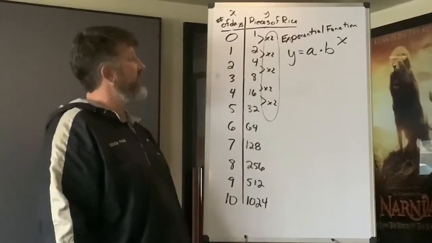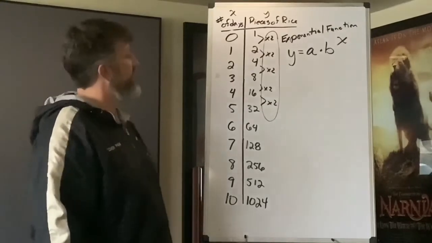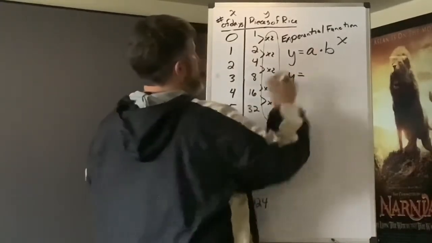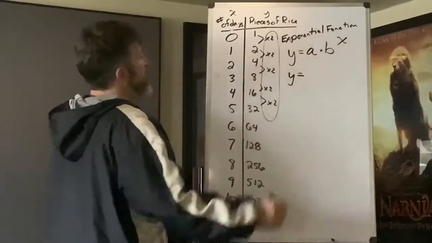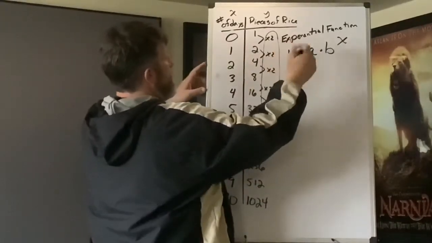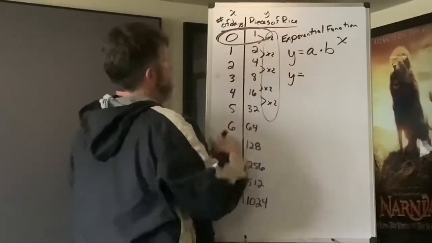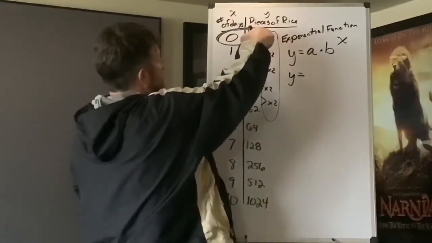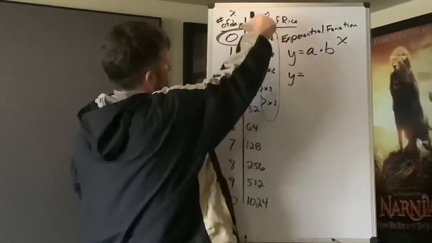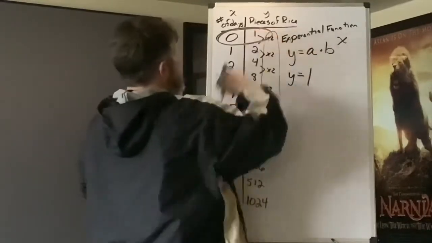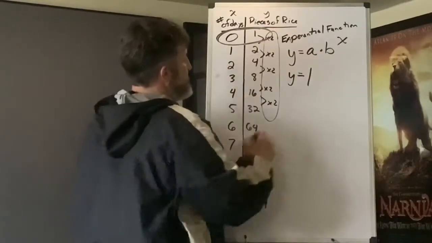Let's look at the features of this equation, okay? So we're going to start with y equals, okay, well, where do we get the a? Well, guess what? Just like when we were doing linear, the a comes right here. That is our y-intercept. When x equaled 0, the y was 1. So a is whatever crosses the y-axis, and you're going to see that on a graph here in just a second.